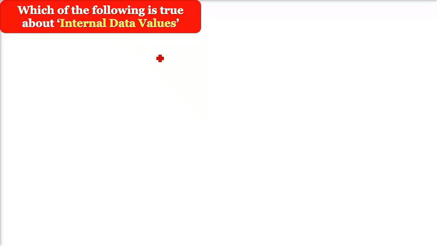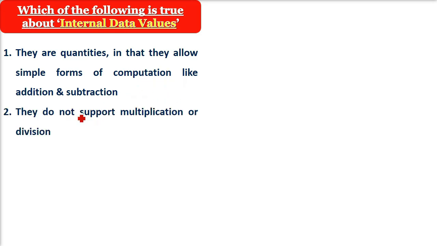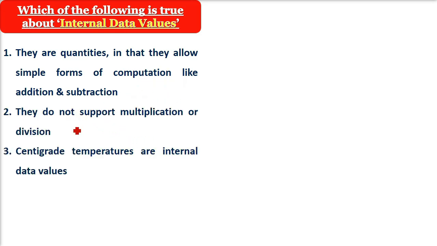Which of the following is true about internal data values? The options are: they are quantities in that they allow simple forms of computation like addition and subtraction; they do not support multiplication or division; Centigrade temperatures are internal data values; and all of the above.